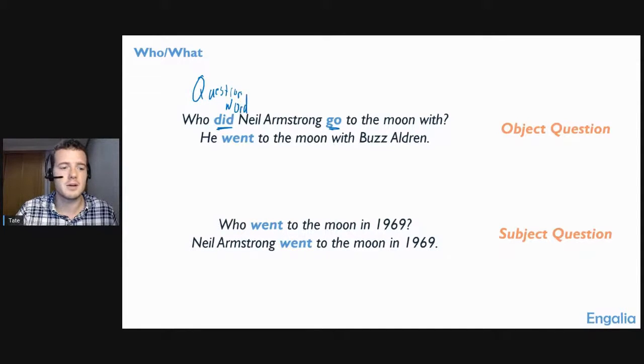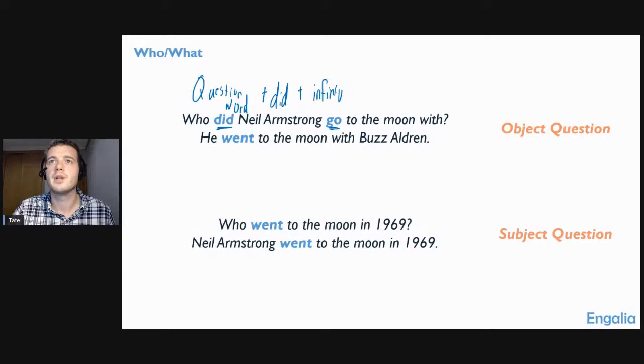question word, and I'm sorry for my handwriting. I'm going to try to get better at writing on the screen. It's not very easy to do, though. But we have our question word plus did, plus the infinitive of the verb, right? The infinitive of the verb. Infinitive. All right, we're just going to know that that's a T there, the infinitive.